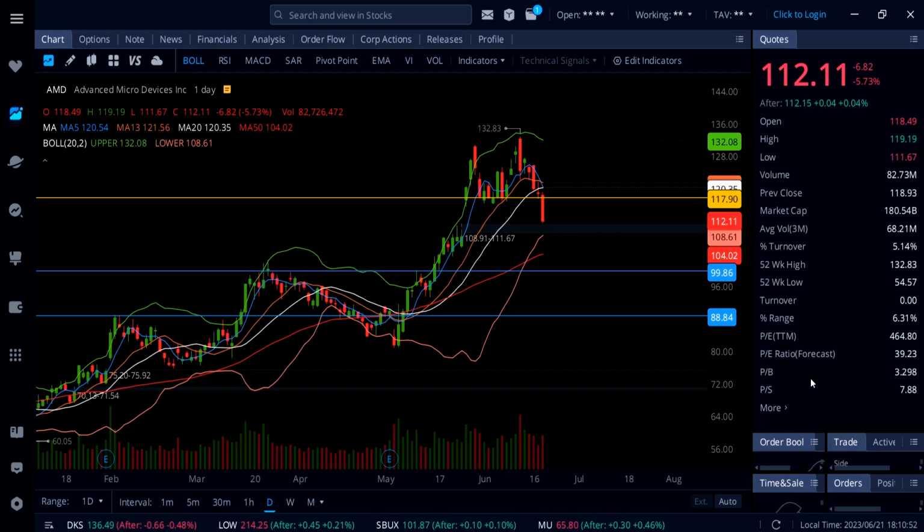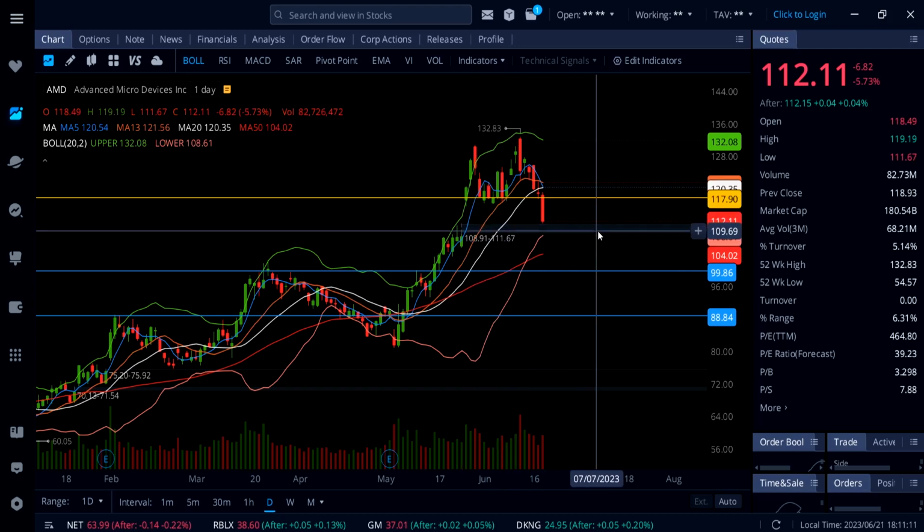But here's the thing, guys, I went against my rules, where when the stock is running too high and there's so much volatility on a stock, I try to avoid those stocks. But in this case, I saw that support was kind of holding right here, 118. I went in, and then what happened? This thing dumped, right? So I lost about $2,000 on AMD. Luckily, I didn't go heavy on AMD, but then I got my money back from another stock.